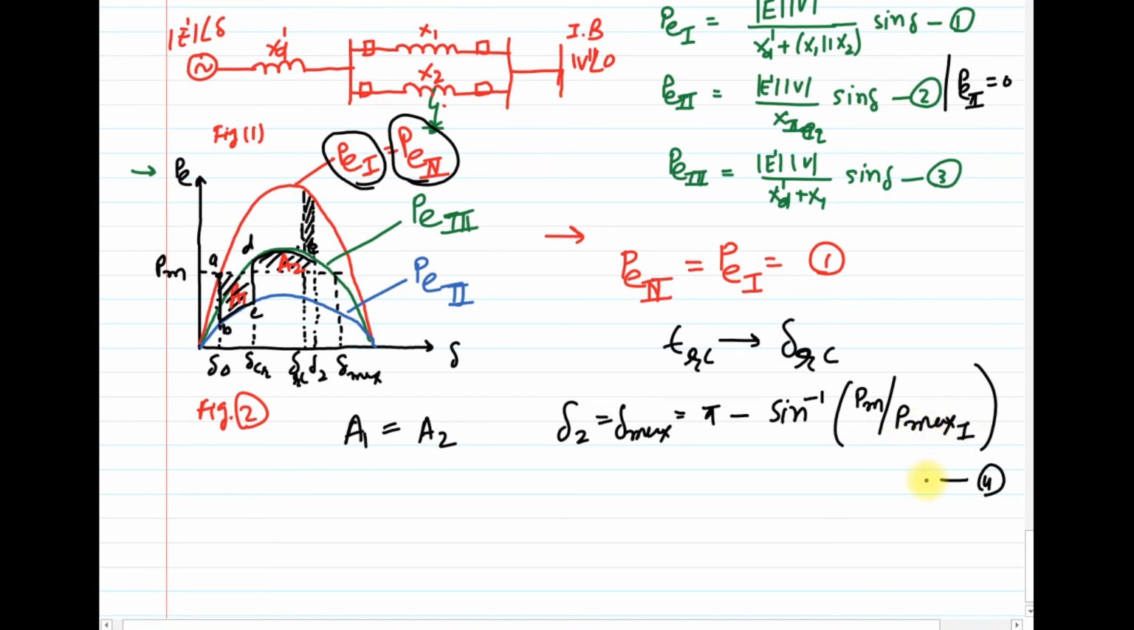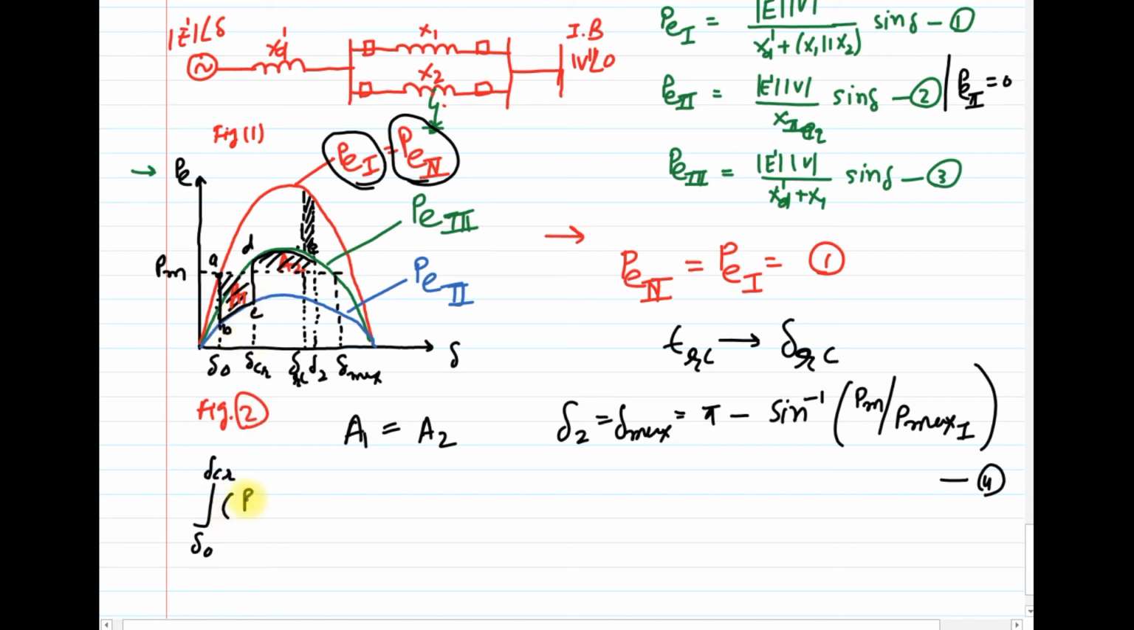That you need to find out by yourself, okay, as a homework. So let us calculate both the areas for the stable operating condition. So here, delta 0 to delta CR, yes, this one, delta 0 to delta CR, just follow this path where the acceleration takes place.